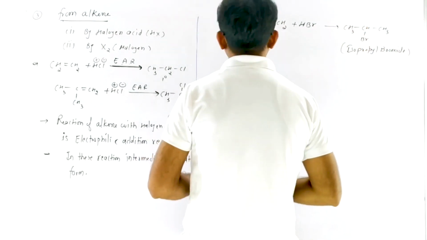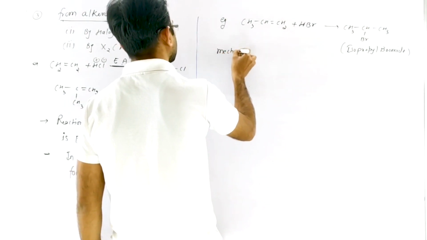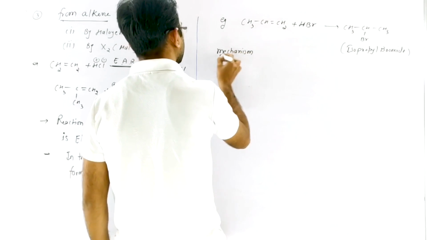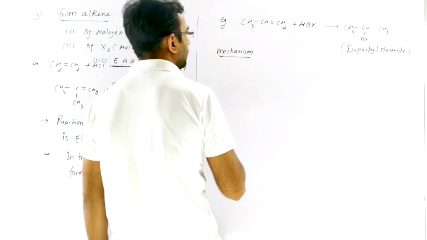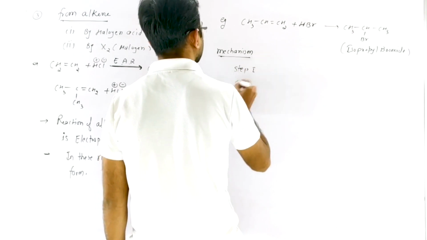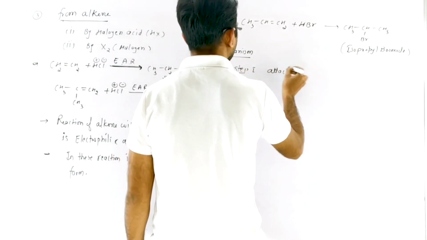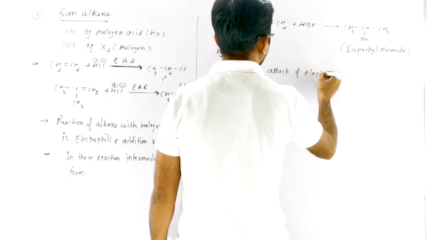Now if we discuss the mechanism, this reaction is completed in two steps. Step first, attack of electrophile.